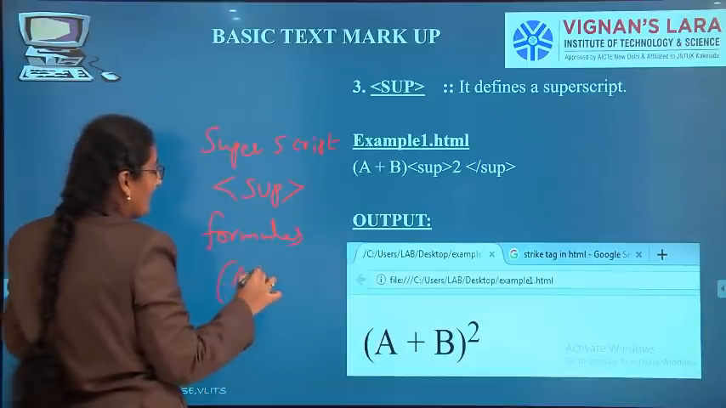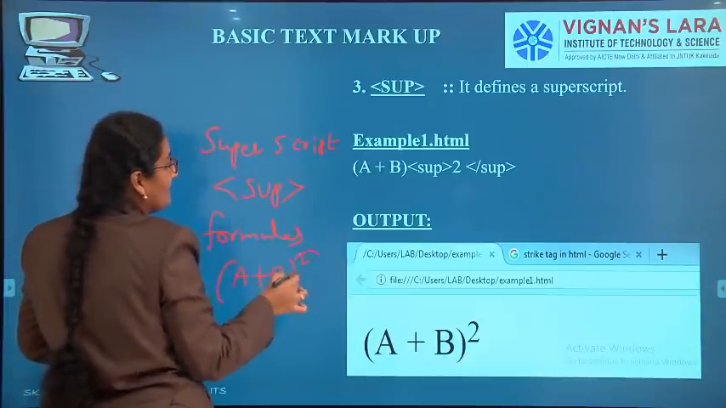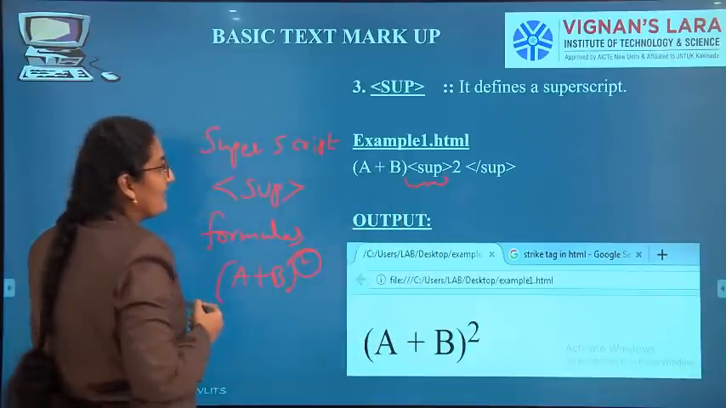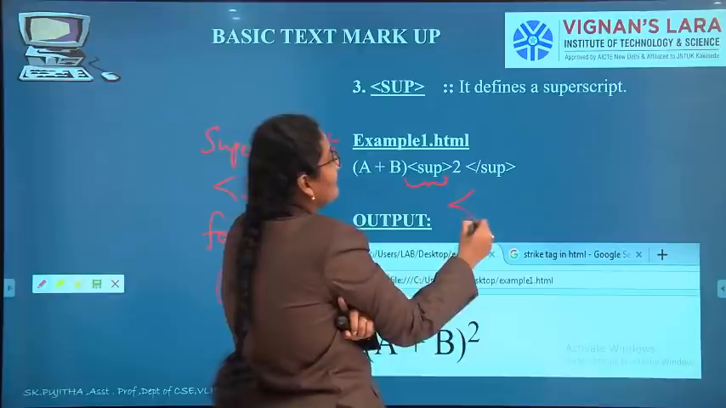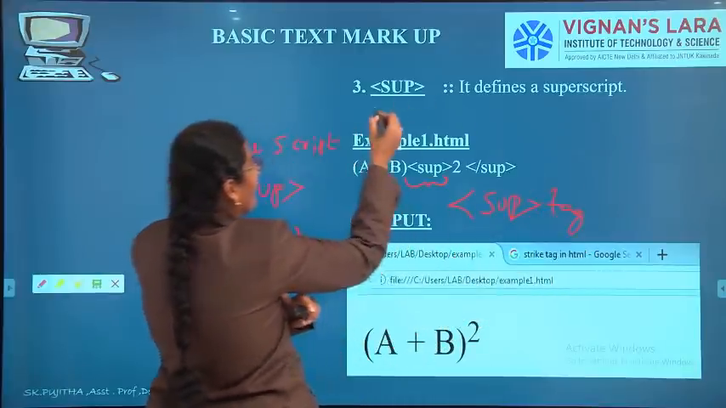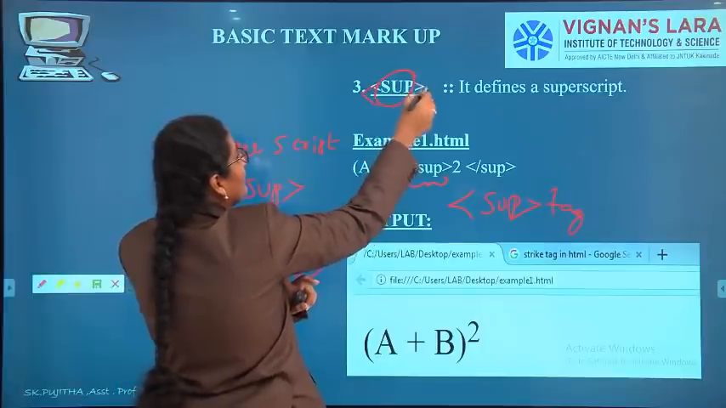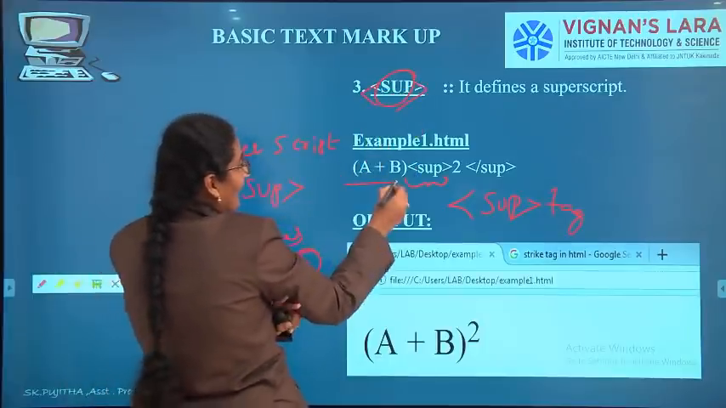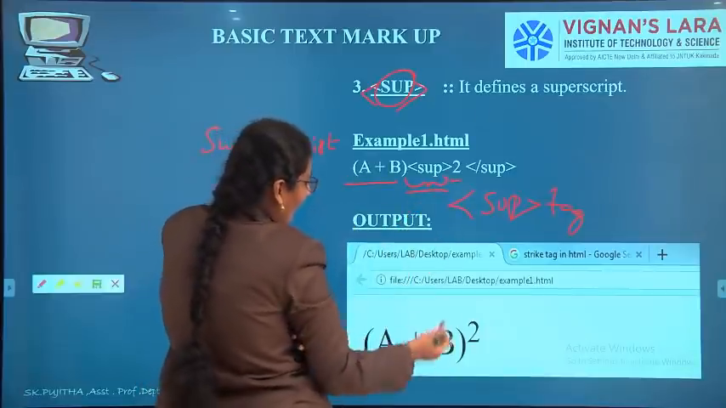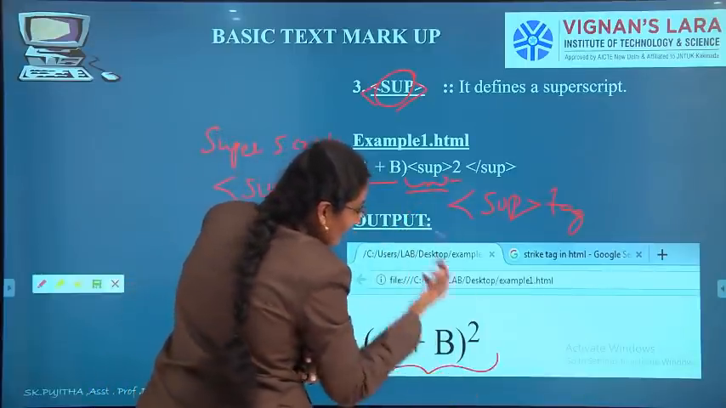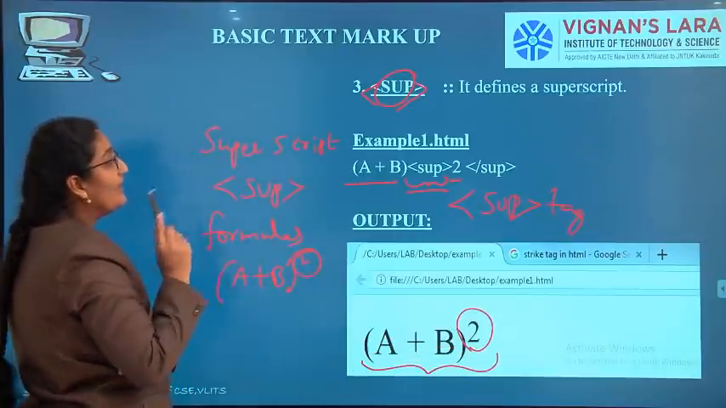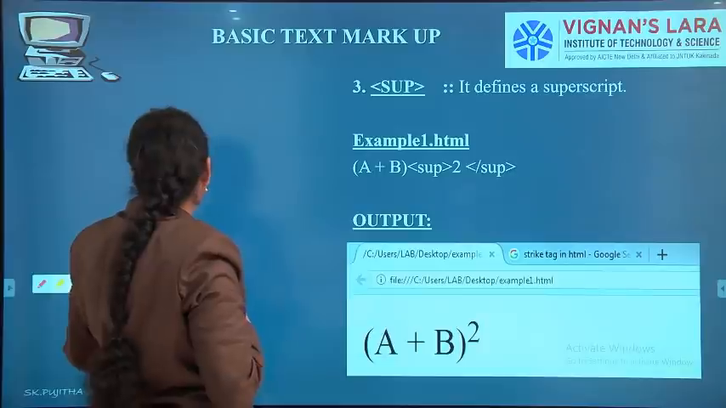If you want to generate (a+b) whole square, this square can be given by using the tag SUP. Everything written in angular braces is called a tag. So SUP is written in angular braces, it is called a tag. a plus b, superscript tag, square. What will we get? We'll get (a+b) whole square. This whole square superscript we got by the SUP tag.